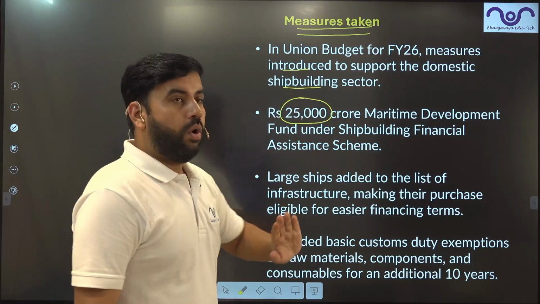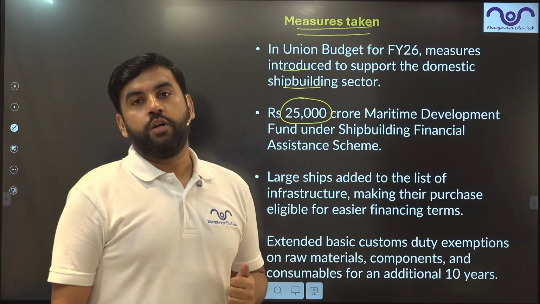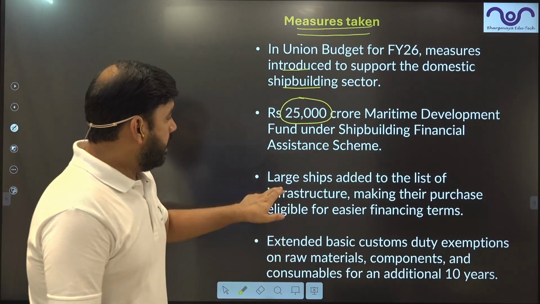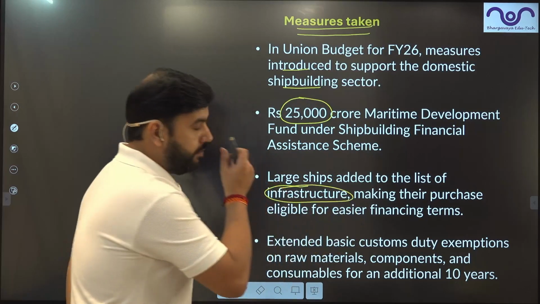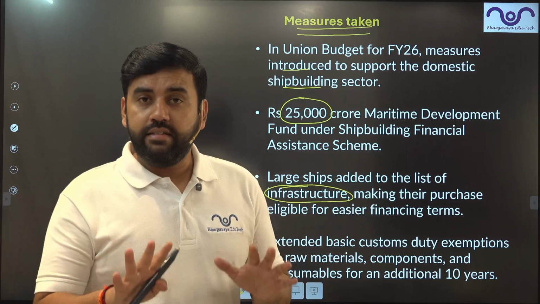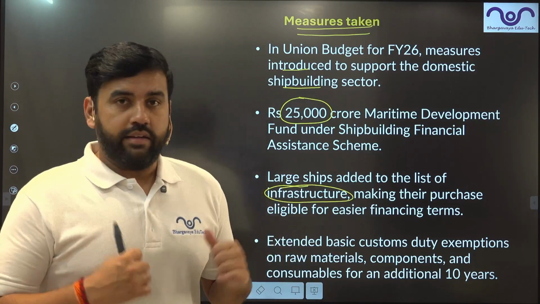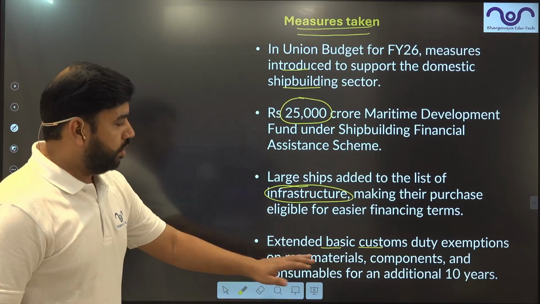25,000 crore has already been provided as development assistance to the shipbuilding industry. Large ships are added to the list of infrastructure, as I mentioned before, right? So purchasing them, buying them, maintaining them, easy credit can be provided from the banking sector. And last, extended basic customs duty exemptions on the raw material.